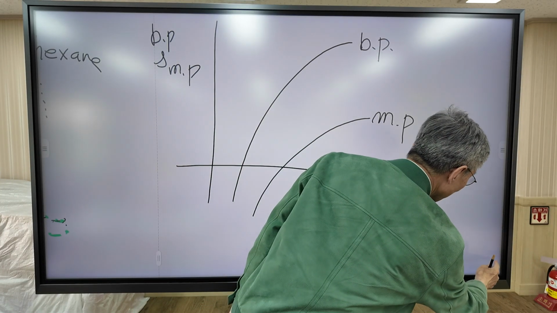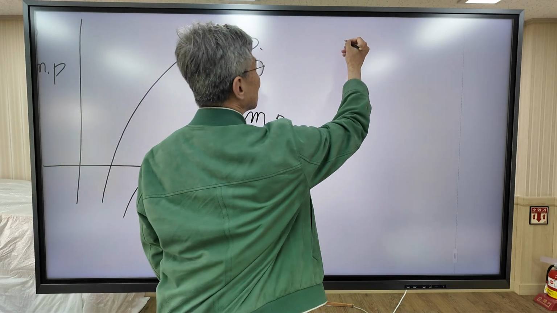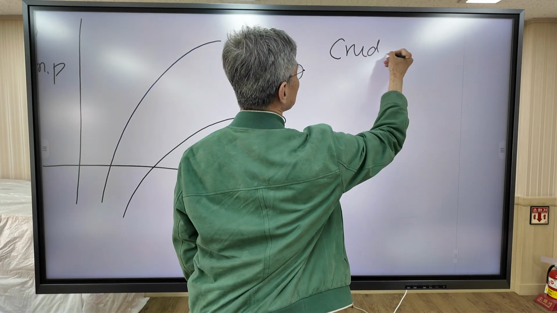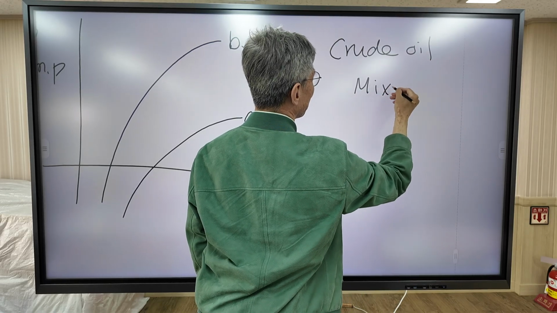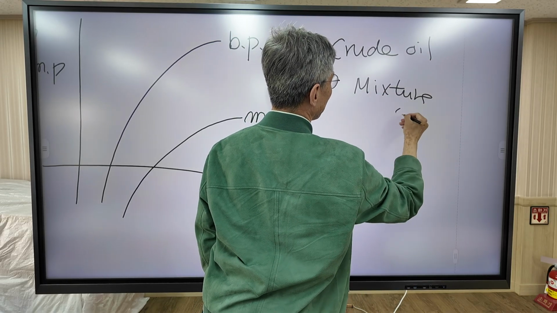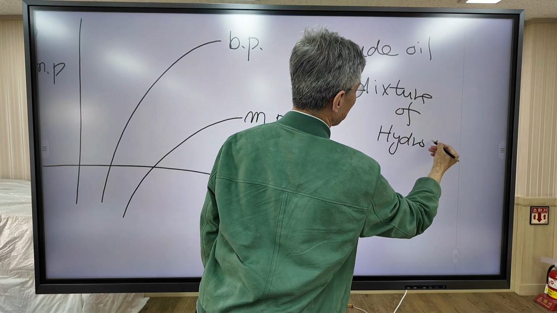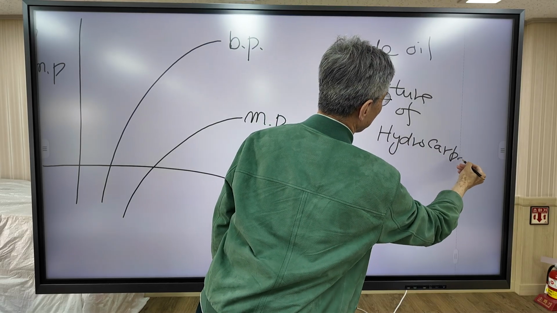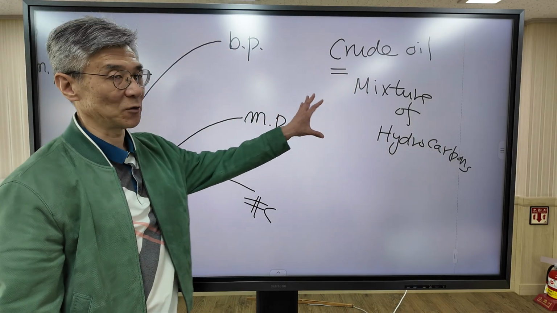And crude oil is a mixture of various hydrocarbons. And we need to separate the hydrocarbons.